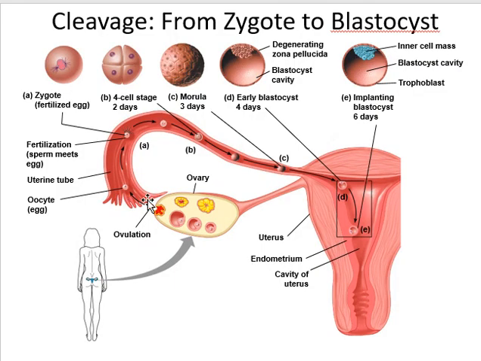Now this is the fimbria of the fallopian tube. This whole part is the fallopian tube, and fertilization occurs in the most dilated part of the fallopian tube, which is known as the ampulla. You can see here the movement and formation of the morula, which occurs in the fallopian tube, and this morula will enter the uterine cavity on the 3rd or 4th day after fertilization. So it is a free-floating ball in the uterine cavity for 2 days.